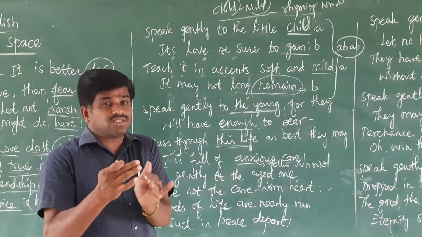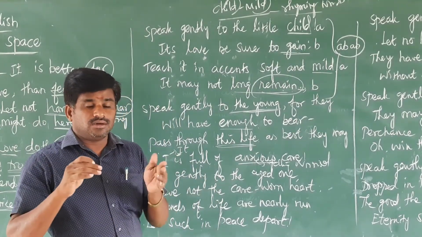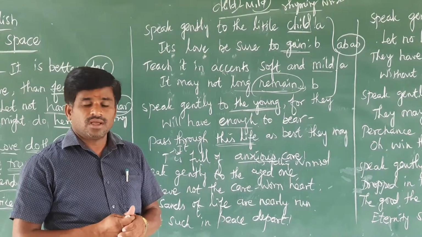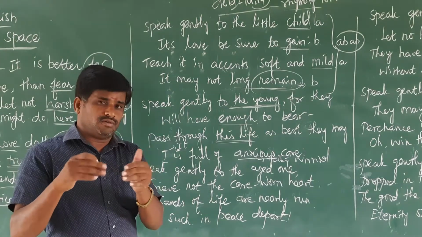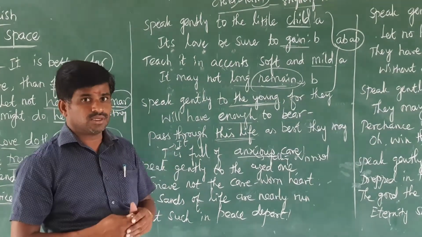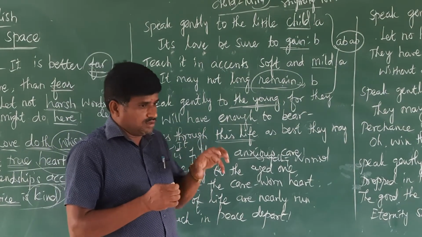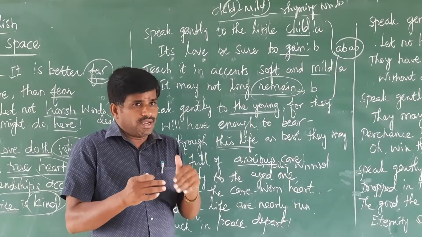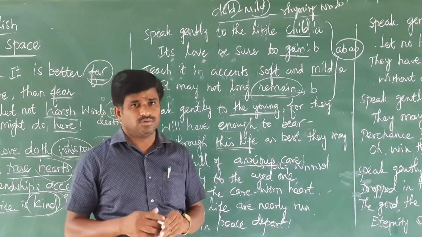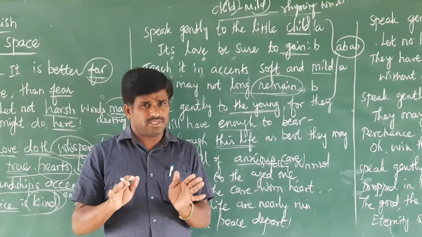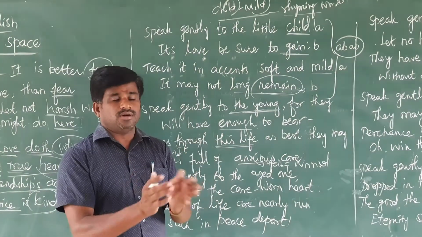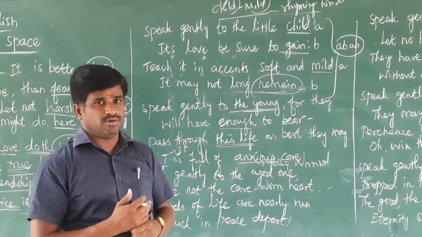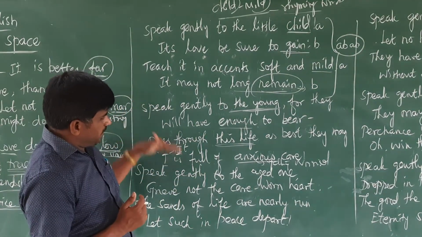If you are speaking very harshly, they get disappointed, they get sorrowful, they get very angry. To whom we are speaking, everything develops. That's why we should develop a kind manner toward the young people also. This is very important, especially in present situations, in how we are building friendship with the young people. So this is explained in this stanza.